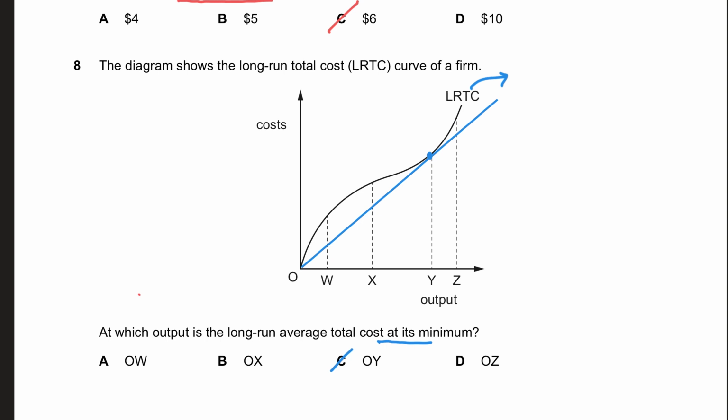Make sense? If this question, by the way, was asking us where is your marginal cost minimum, the answer would be here, where the curve is changing its slope, because right now it is increasing at a decreasing rate, then it is increasing at an increasing rate. So this is the point where the marginal cost will be minimum, and this is the point where the average cost will be minimum.